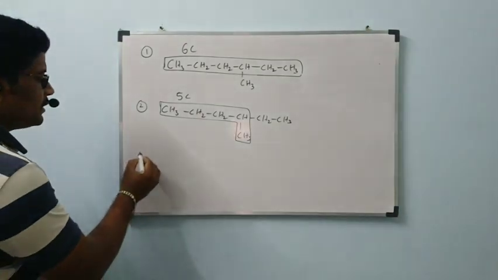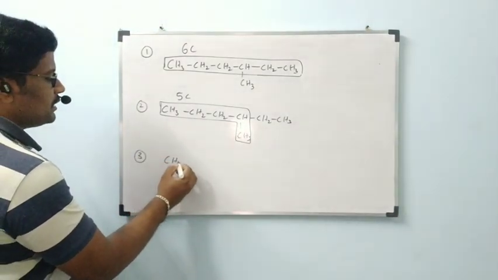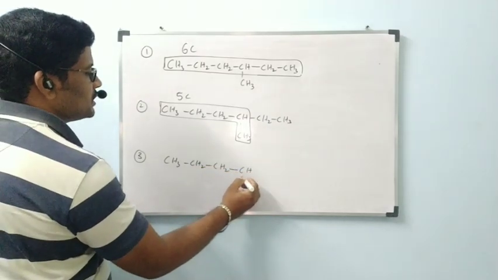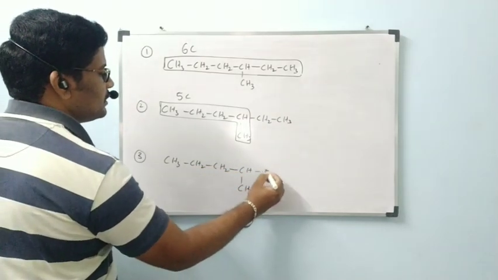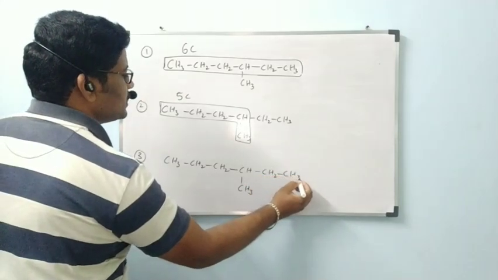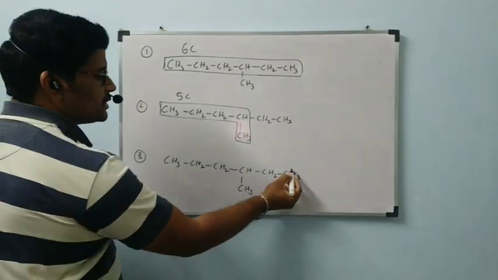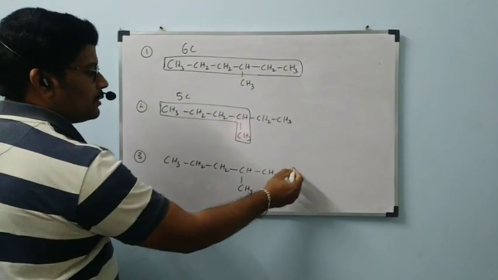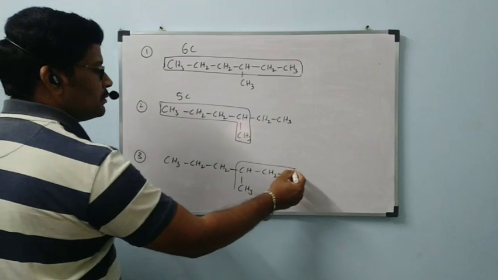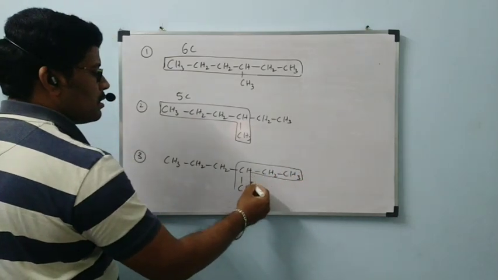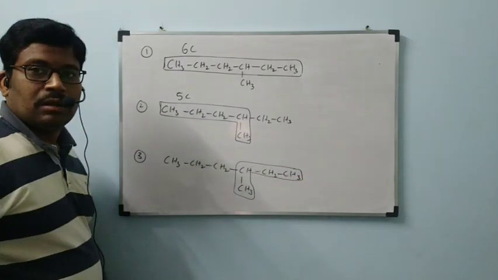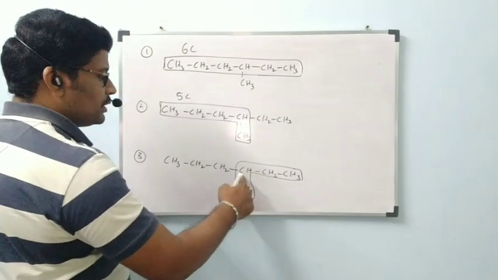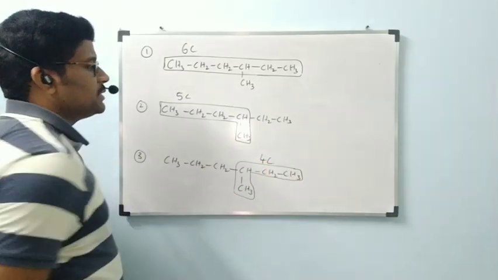Next, third possibility: CH3, CH2, CH2, CH, CH3, CH2, CH3. Final possibility is this one. I am going to show it in a box. In the final possibility, how many carbons are present? 1, 2, 3, 4. 4 carbons are present.